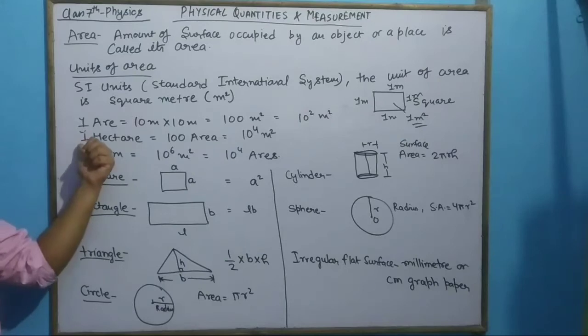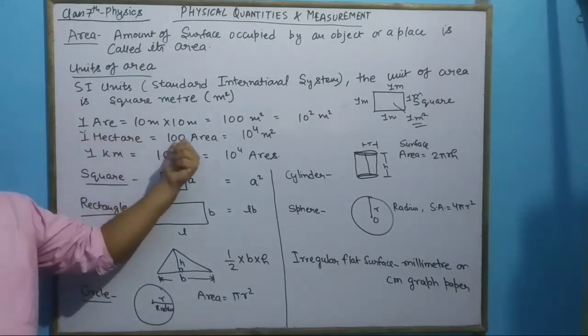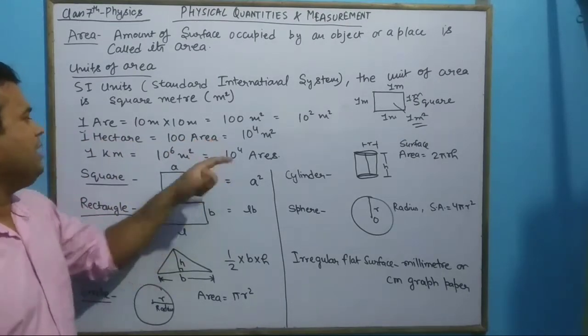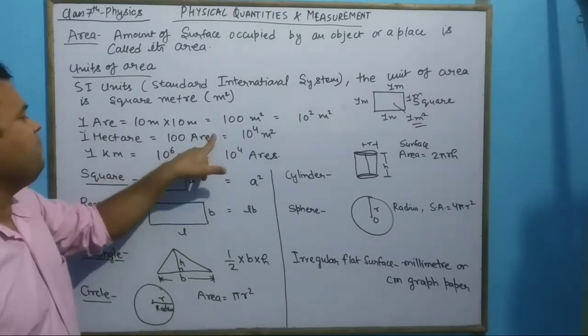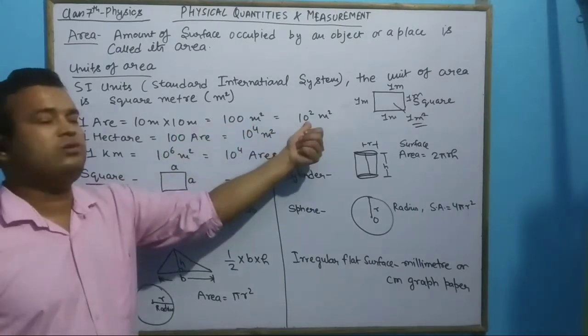Again, there is one unit, that is hectare. 1 hectare is equal to 100 are, and 1 are, we know, is equal to 10 to the power 2.